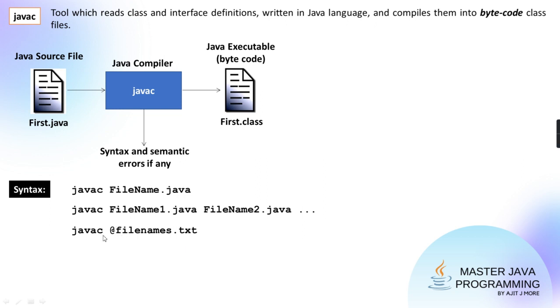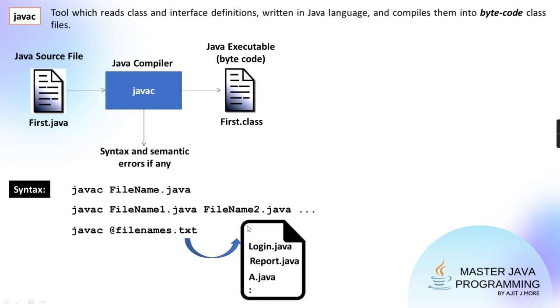Right guys? So now in this file, which is a text file, inside that you can give the list of all the file names. See here, I've shown. This is that text file, filenames.txt, and inside that I have given the list of all the file names: Login.java, report.java, a.java. So all the file names I have listed one below another.